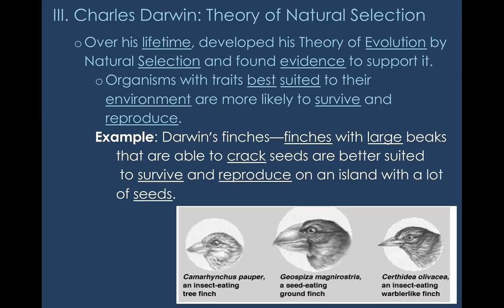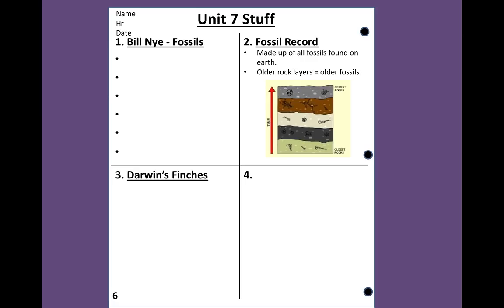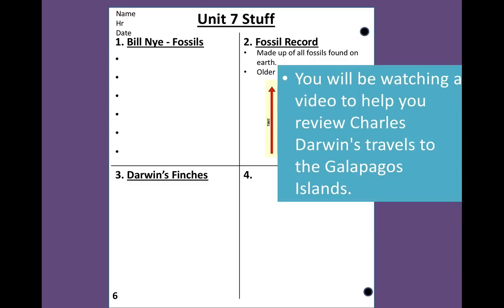All right, so what you're going to do next now is go over to page 6, and now we're going to use box number 3. And I'd like you to start, please, on box number 3 by putting the title Darwin's Finches. And I'm going to show you another little video. And as you're watching, what you'll be doing after the video is, in your own words, writing about Darwin's finches. So this is meant to help you, again, review this concept one more time so that afterwards you are prepared to write about it. All right, so here is the video about the finches.